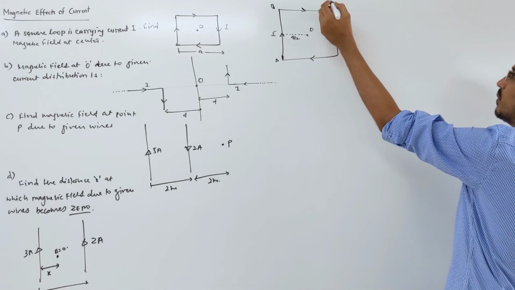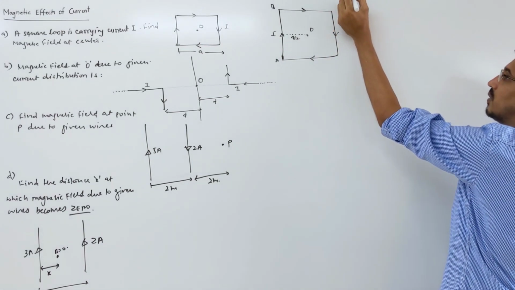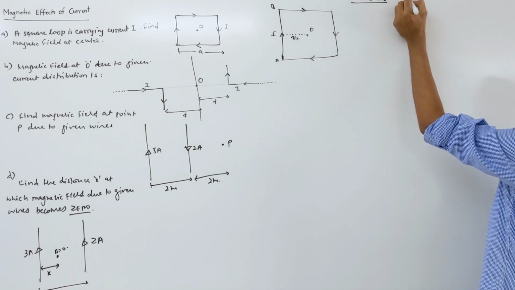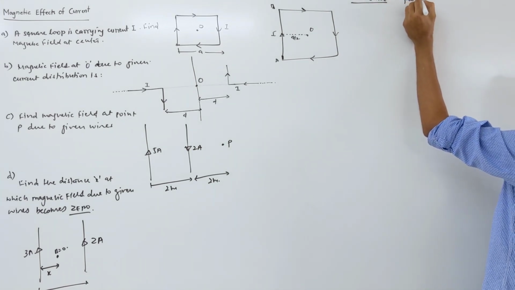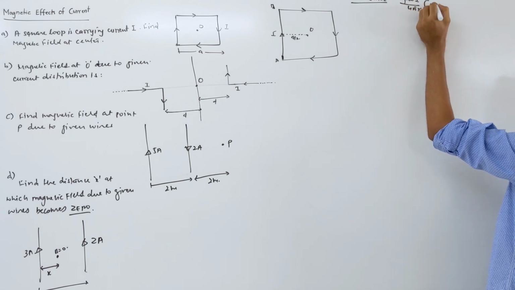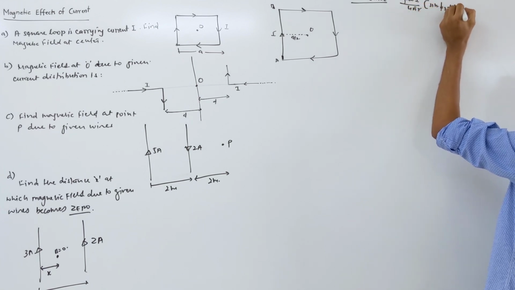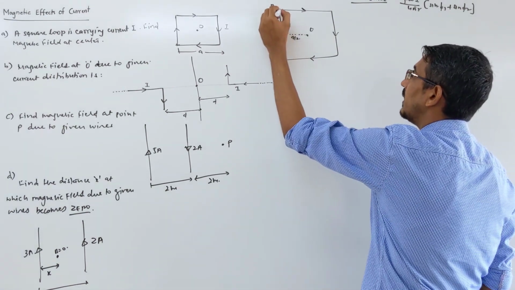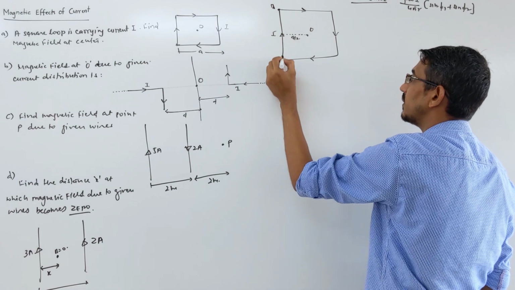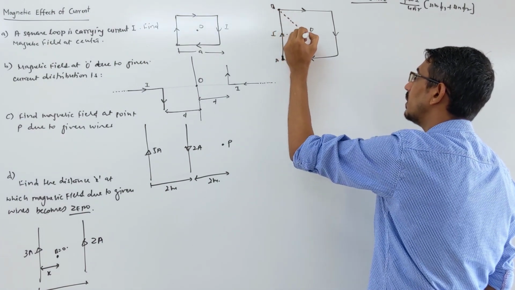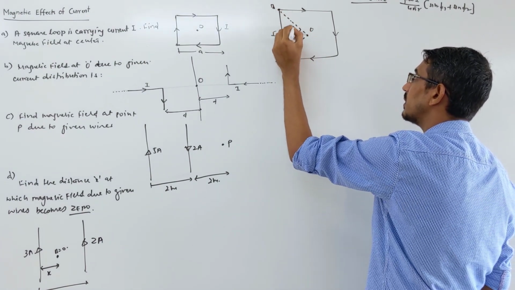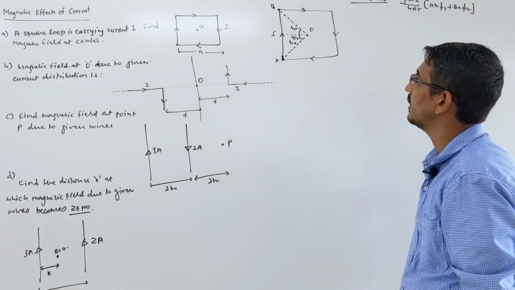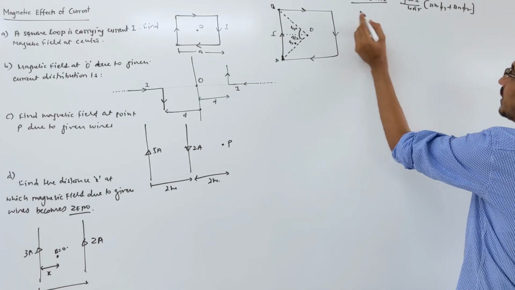For a finite wire, what formula do we have? We have this formula: mu naught, if the number of turns is given, okay. Otherwise, mu naught I upon 4 pi r into sine phi 1 plus sine phi 2. This is the formula, right? So if you draw lines from this point like this, and this is the one wire, here we are drawing a line like this. That angle is 45 degrees. That angle also is 45 degrees, right? We know this. So we put these values here.